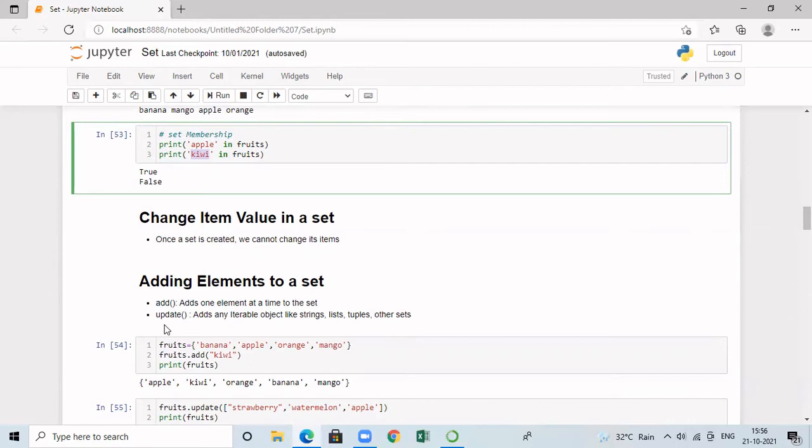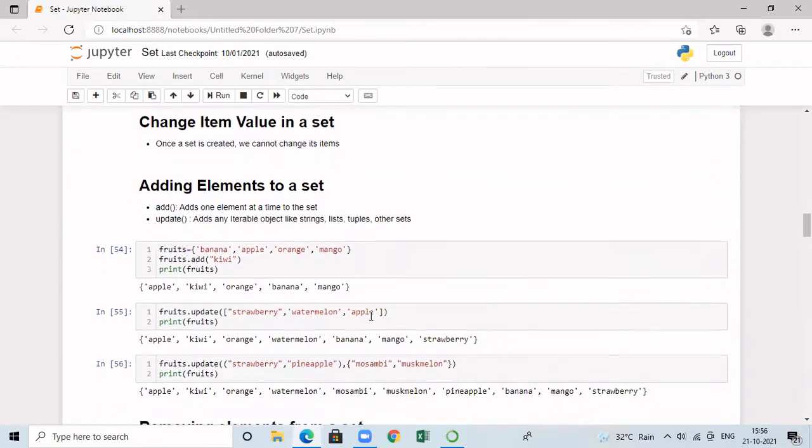The difference between these two methods is that the add method is going to add one element at a time to the set, whereas by means of the update method, we can add any iterable object like string, list, tuple, and so on. So first, let's consider the fruits set.